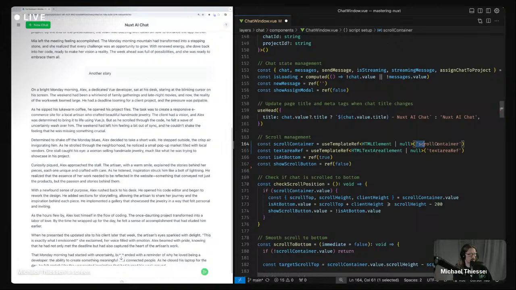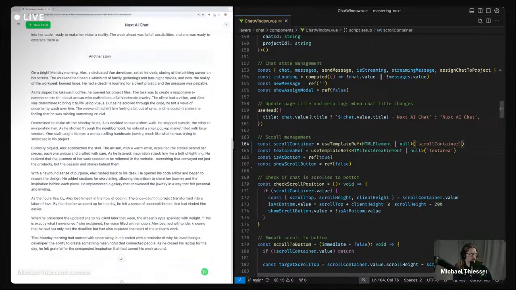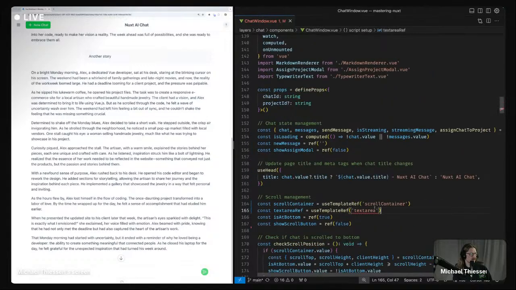Yes, we need to do that, that's partly why it probably isn't working. So we'll call it text area and scroll. I don't need to have the types in here. So we're going to look for scroll container. The nice thing about useTemplateRef is that because it's typed properly, we get this whole autocomplete there, which is a really nice feature.